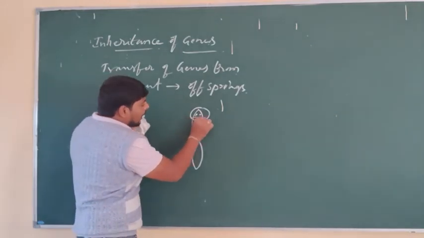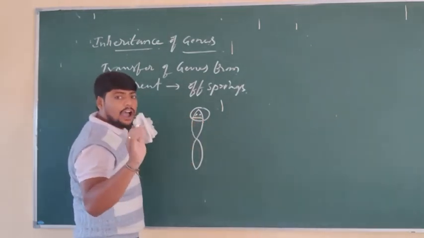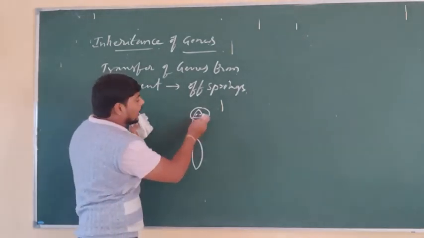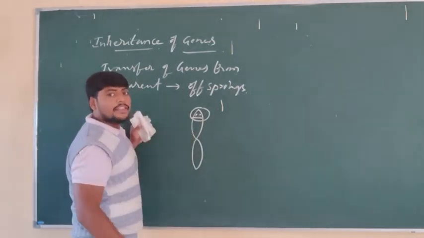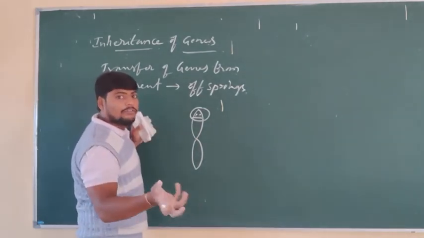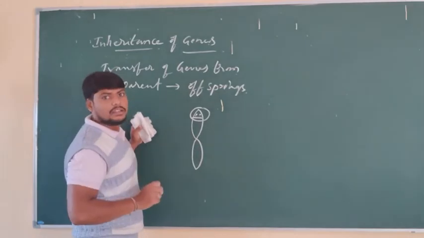If the alleles are present alternatively on the chromosome, they usually help in segregation and follow the law of independent assortment.